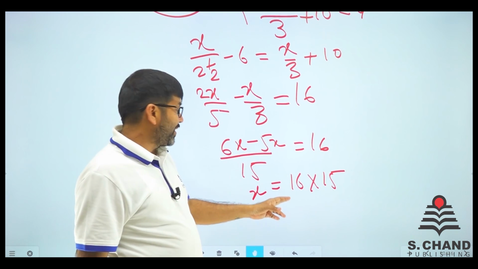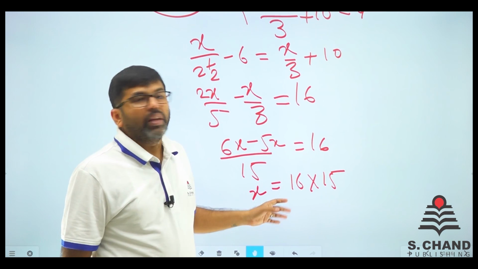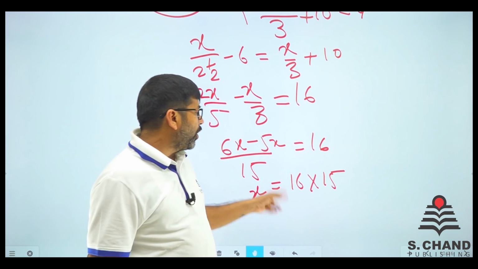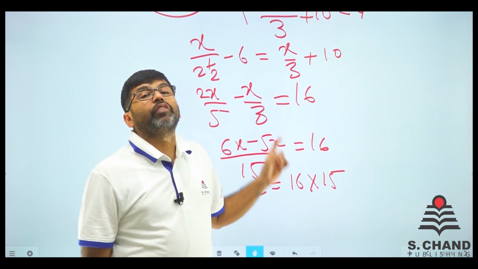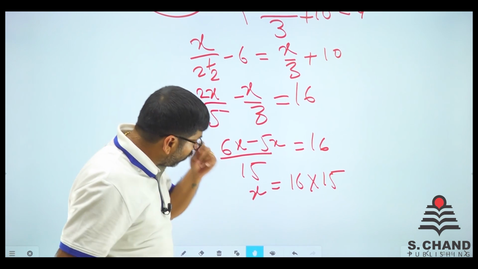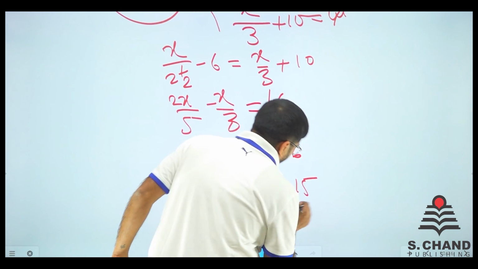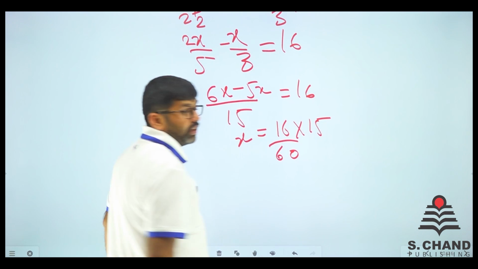But that 16 over here is the time in minutes and we have to convert this into hours. Why so? Because that 15 or the other things are in speed of kilometer per hour. So you need to convert this into hours as well. When you do that, it will be divided by 60, right?